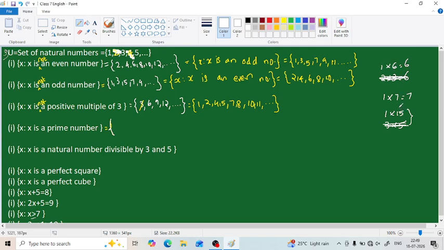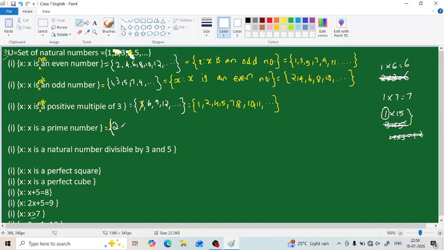Okay, all the numbers which can be written as the multiple of other numbers, that means 4 into 3 equal to 12, these numbers do not become prime, they will be composite numbers. And there is an exceptional case also, that is 1. 1 is neither prime nor composite. Okay, so 1 can't be called a prime number as well as a composite number. Okay, so here our set is set of all x such that x is a prime number. So 1 can't be written since it is neither prime nor composite.